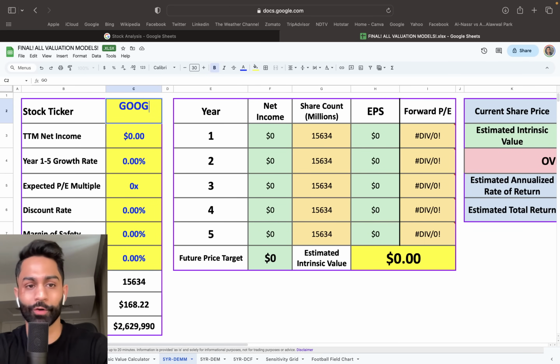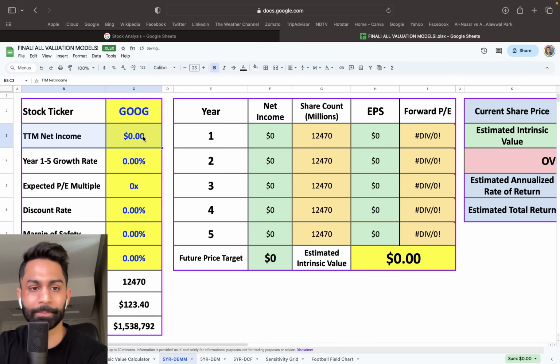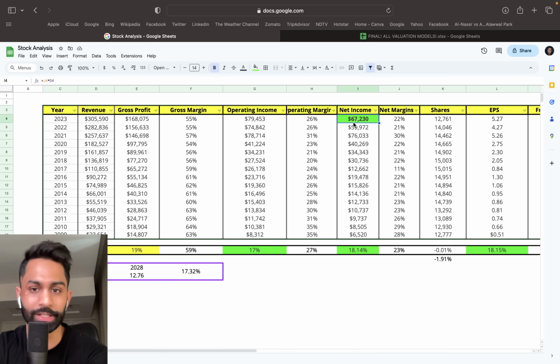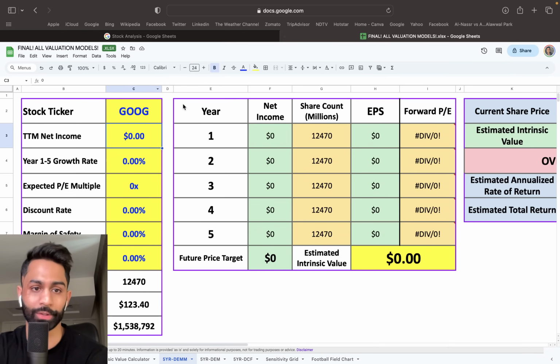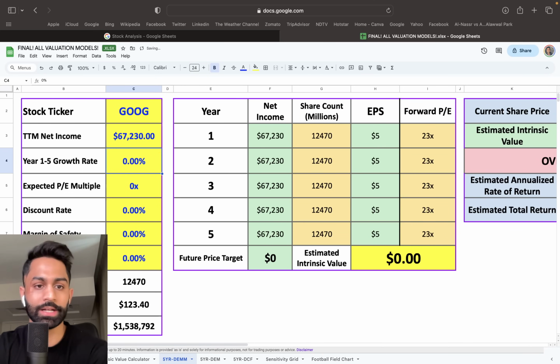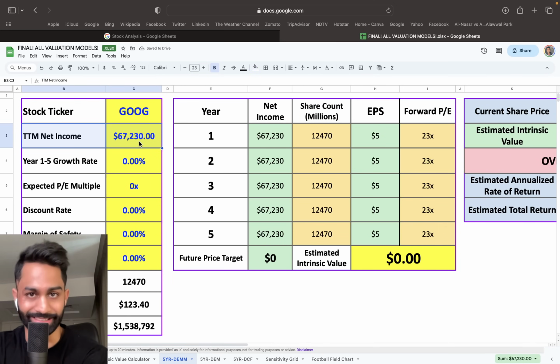And if I plug in Google over here, what we're going to do is put in the 2023 expected net income, right? So remember when I mentioned, this is the number to really be looking forward to, 67230. I'm going to put that number in. So 67230. That's the net income expectations for this year.